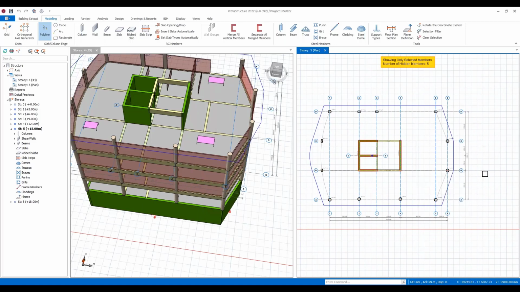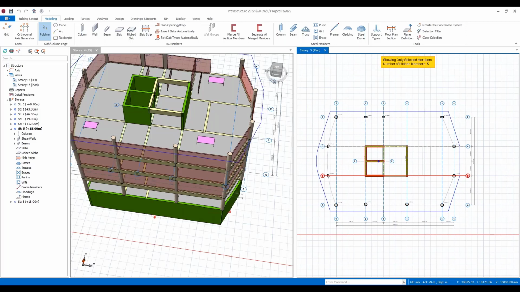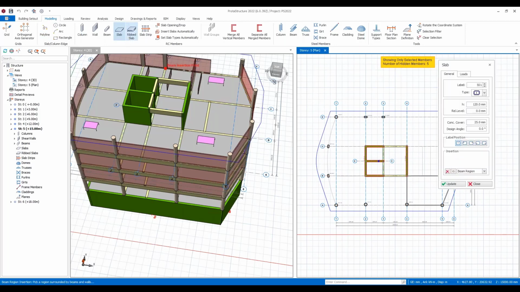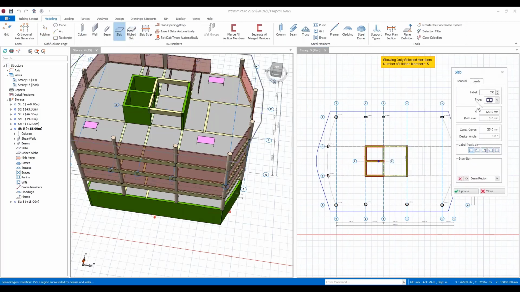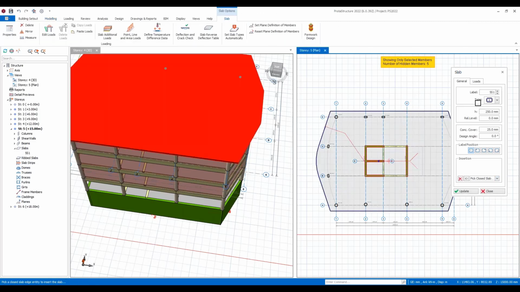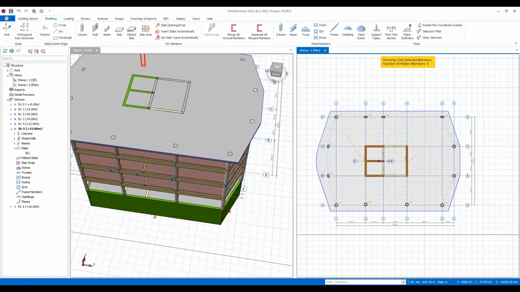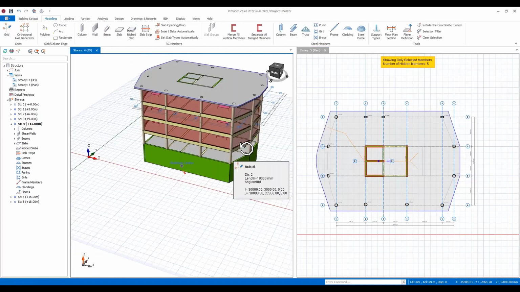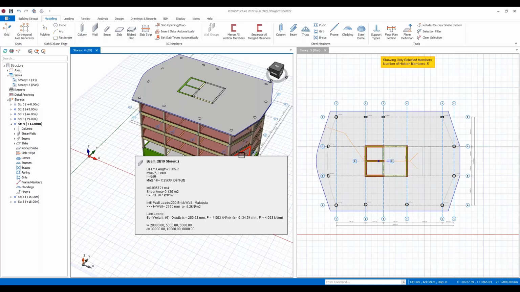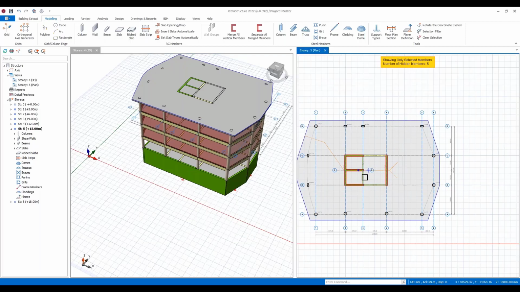Now, once I'm at this level, if I go back to my slab command, there is a new command in the slabs. I can choose to key in a thickness. Let's just say for argument's sake it's 250, and I'm going to choose to pick a closed edge slab. If I choose that and assign it, you can see that I've put a blanket slab over that whole surface. I didn't have to create individual slab panels, and I've used that polyline to create what I'd like to have at that roof level.